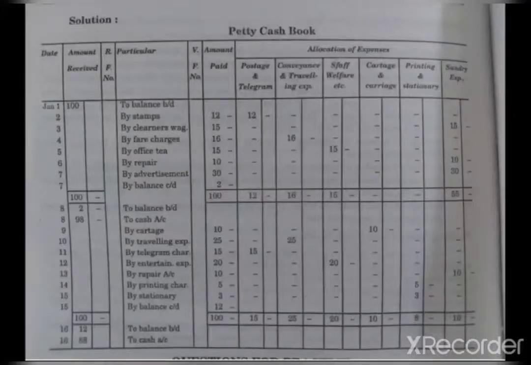And in the petty cash book, the thing you have to remember is there will be different heads for each item, and if amount is received from the petty cash, that will be written with the prefix to, to balance brought down, and when payments are made, the prefix by will be given.